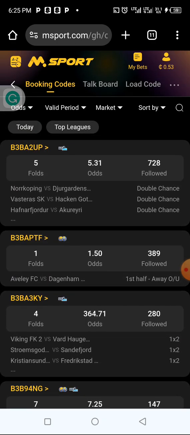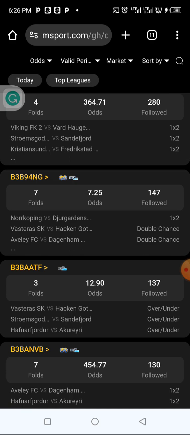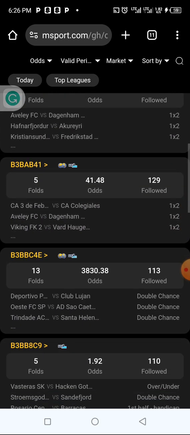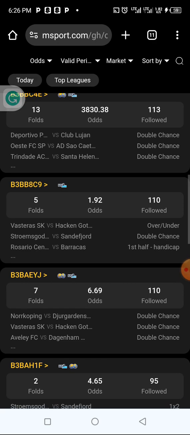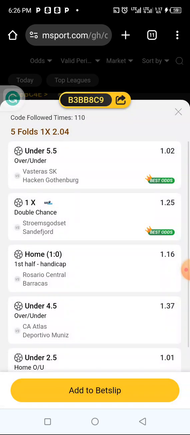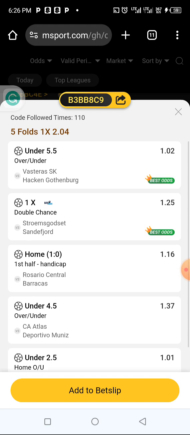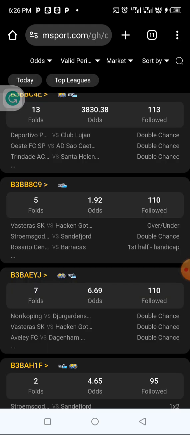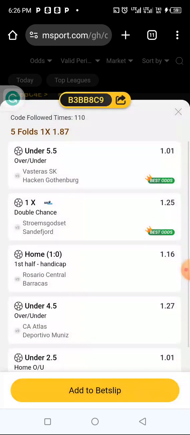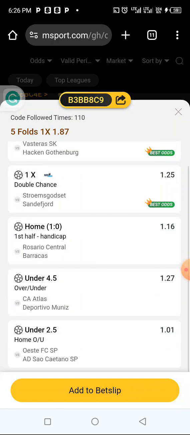The second way is to look for games with higher numbers but smaller odds. You see this one is 5 odds with smaller odds, which means the probability of this odd to settle is very high. You can see he's having 5 games and 1.9 odds. That is almost 2 odds, which means these odds are almost 90% to win, and this is a good odd.